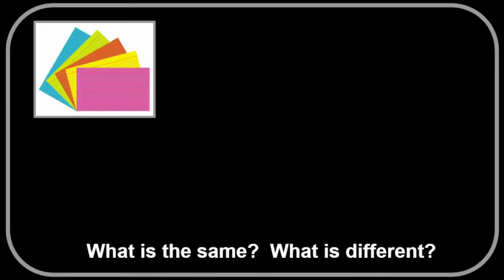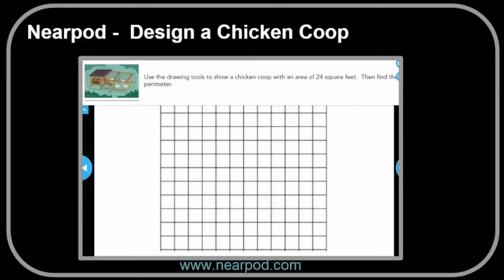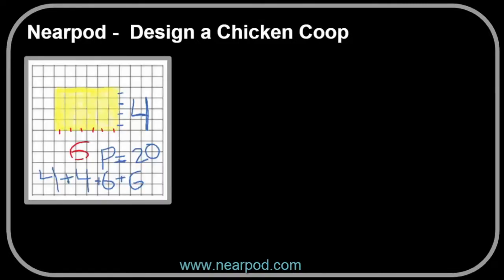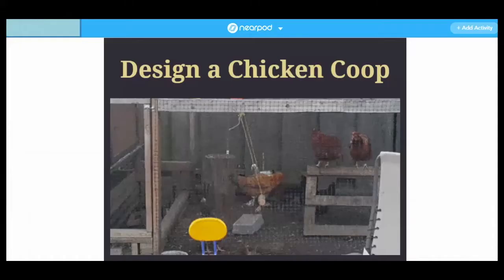Then give every student a 3x5 index card and ask them to cut it in half diagonally. Have the students create as many designs as they can by connecting sides that have the same length. There are 6 possible designs. The area remains the same even though the shape and perimeter changed. To explore this concept further, students use Nearpod to design different chicken coops with an area of 24. While the area stayed the same, the perimeters changed based on the arrangement of the tiles.